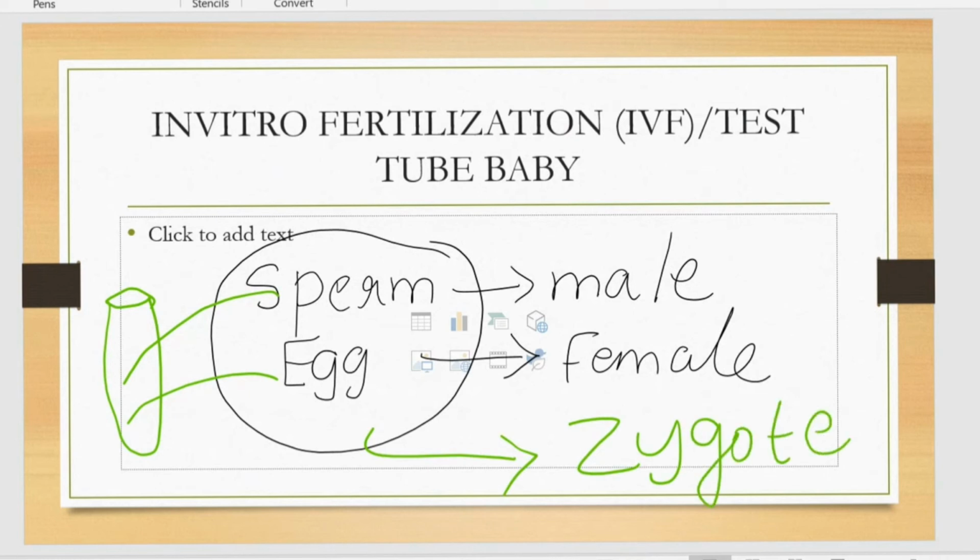So this is carried out in vitro. In vitro means outside, fertilization outside the body. As it is carried out in a test tube, the baby born by this in vitro fertilization is named a test tube baby. So this is the process.